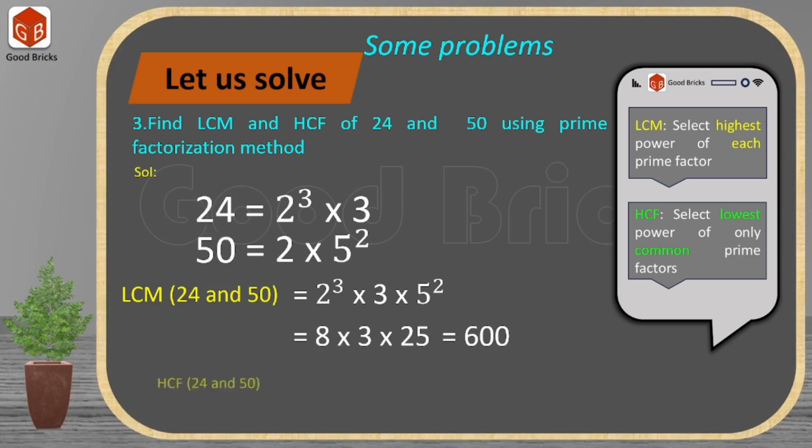Next, let us find HCF of 24 and 50, and you have a clue here on the screen. What is that? Select lowest power of only common prime factors. Only common prime factors, not all prime factors. So to find HCF of 24 and 50, we have to write only common prime factors. So what is that? 2 is the only common prime factor. First thing. Second thing, we have to select lowest power. So here 2 cube is there, here 2 to the power of 1 is there. So we will select 2 to the power of 1 because it is the lowest power. Finally, HCF of these two numbers is 2 only.